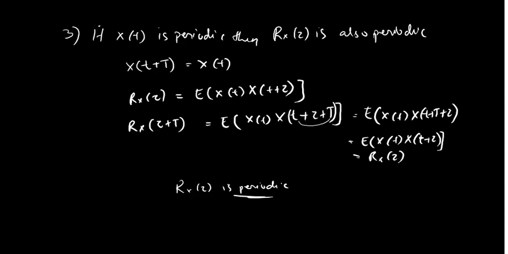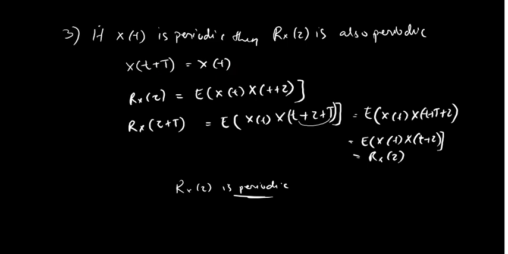The next property is, if x of t is periodic, then Rx of tau is also periodic. If the random process is periodic, then its autocorrelation function is also periodic. So what we have to prove is x of t plus T is equal to x of t, where T is the period of the function. After every regular interval it repeats, that is why it is called periodic.